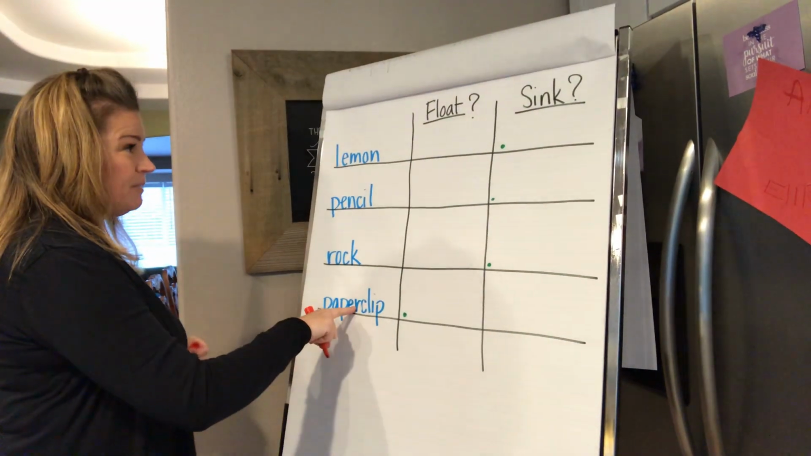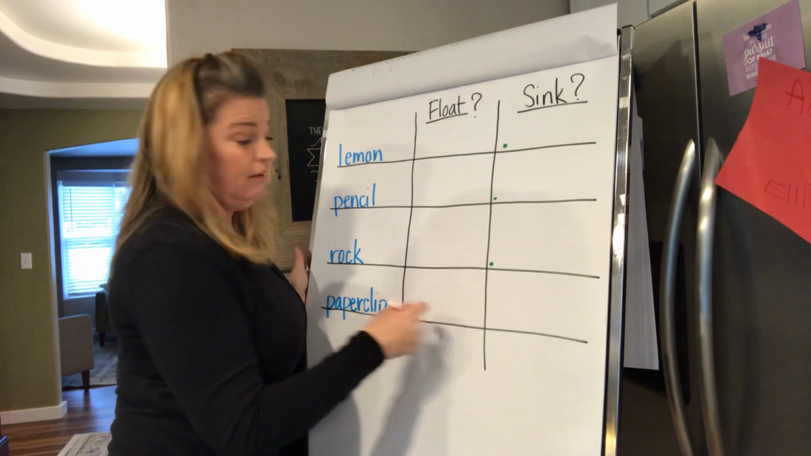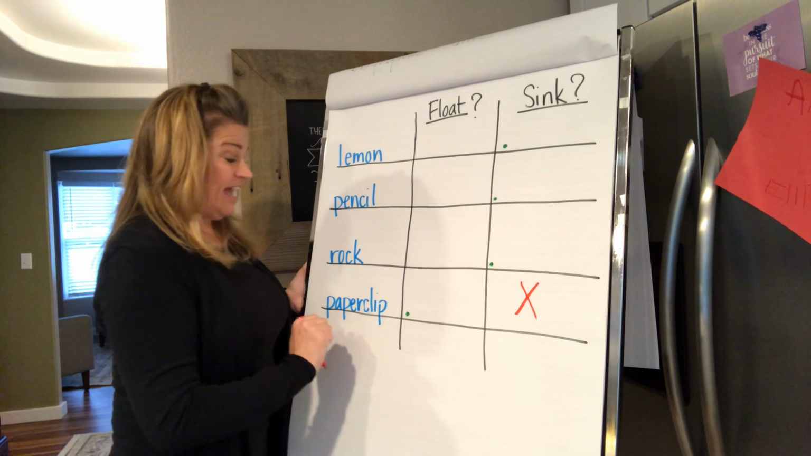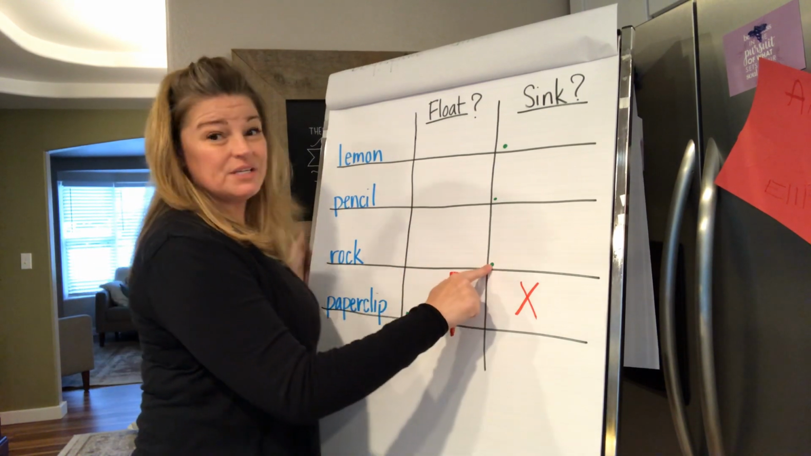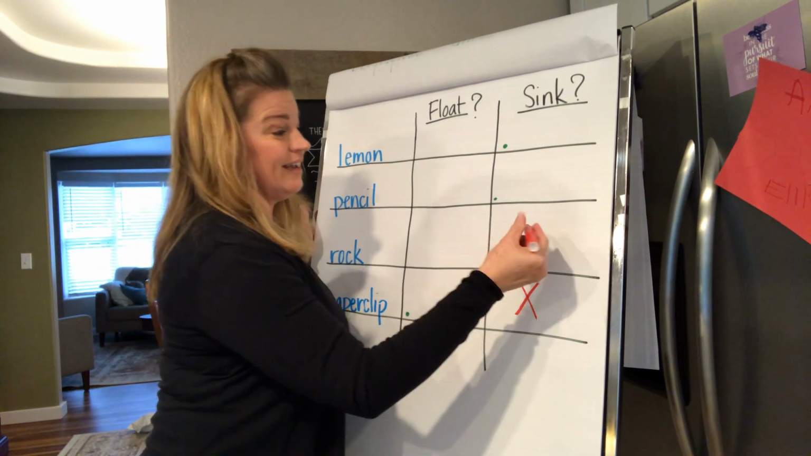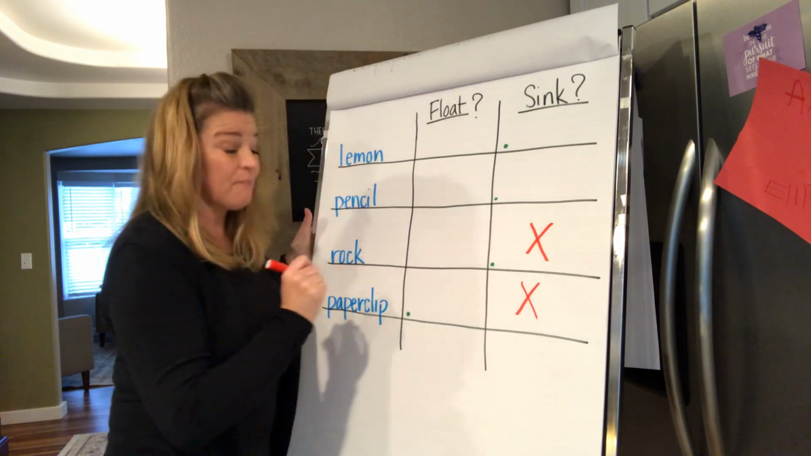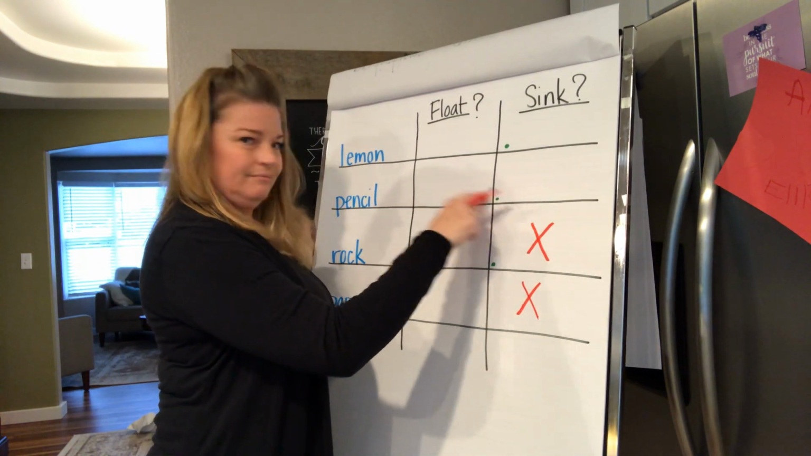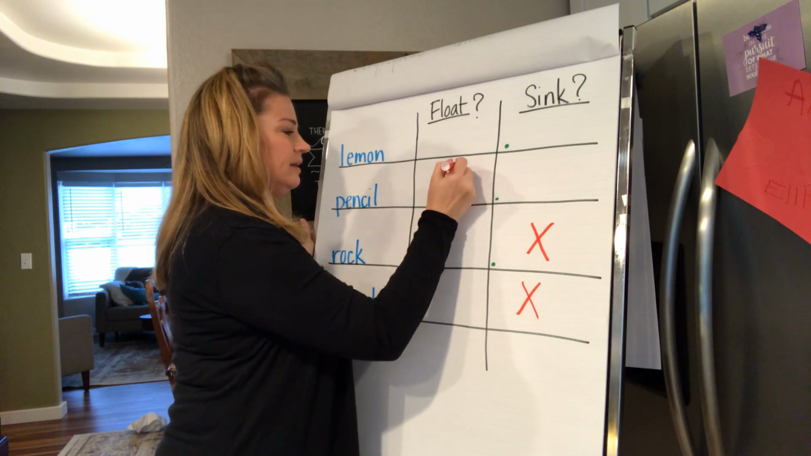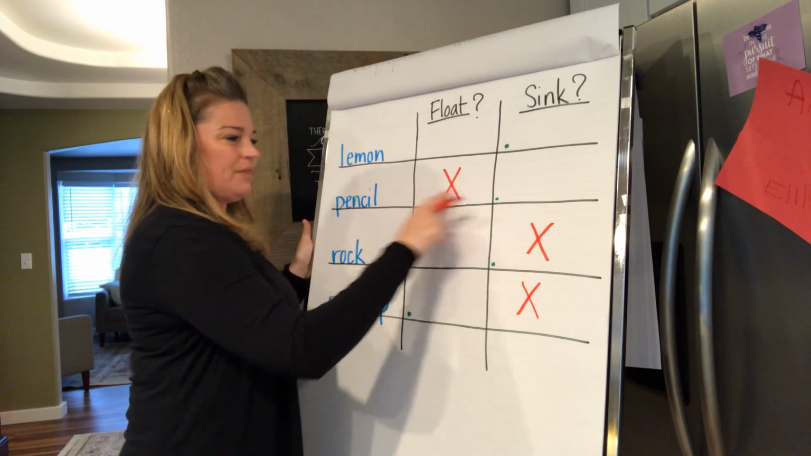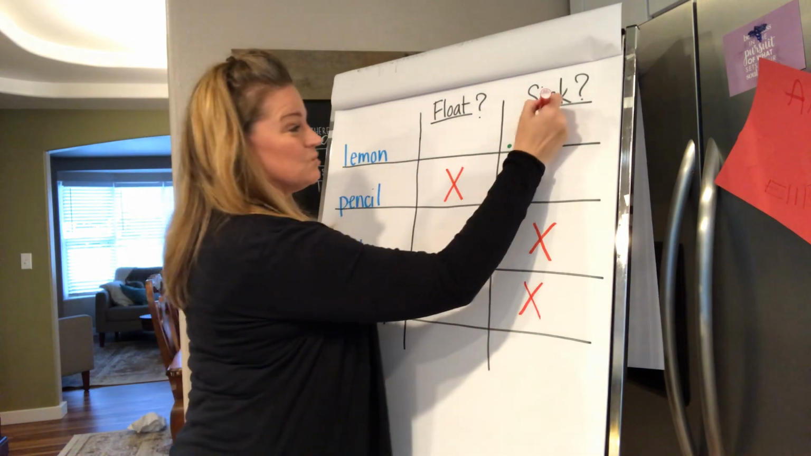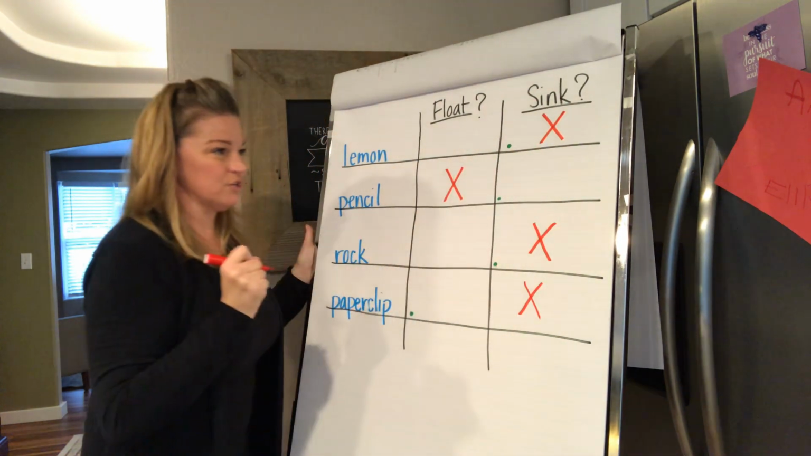We said the paper clip, we thought for sure, but the experiment showed that it sank. The rock, we predicted that it would sink, and guess what? We were right with that prediction. Our pencil, we said was gonna sink. It didn't, it floated. So we were wrong with that prediction. And our lemon, we thought it would sink, and guess what? We were right with our prediction.